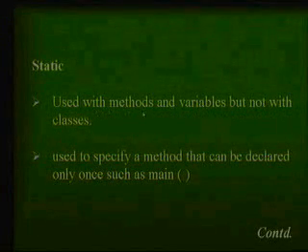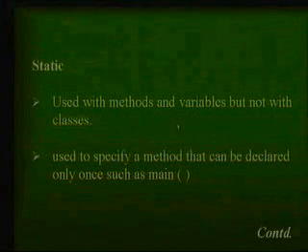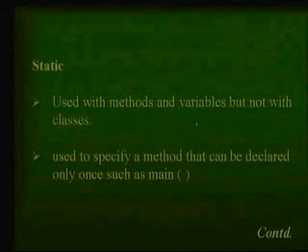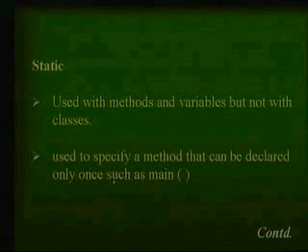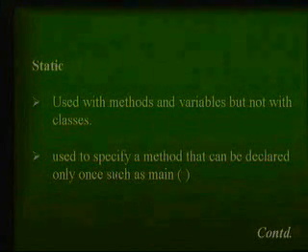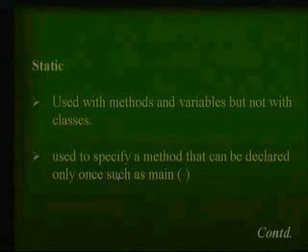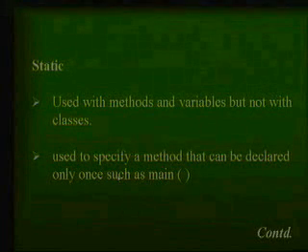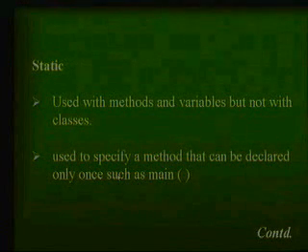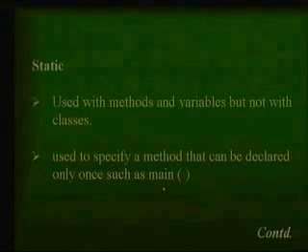Now we have static. Static is used only with methods and variables. You don't use static with the class name. And always use the static word with the main method. When you declare main, because in Java the main method has to be used with a certain class name, if you are writing applications, the main method has to be used, and with this main method a static modifier has to be used. So static always comes with the main method.